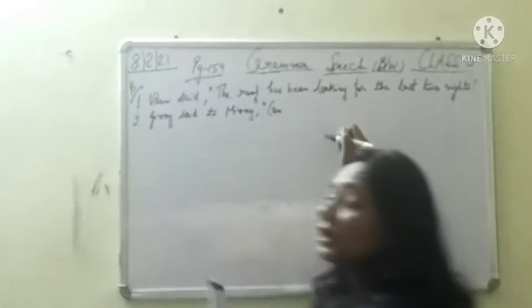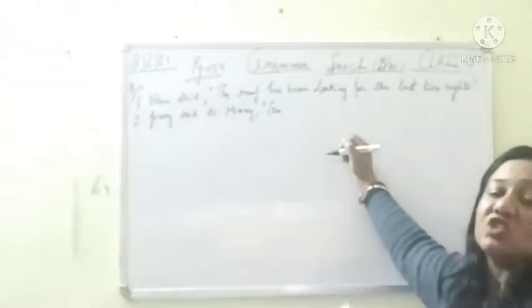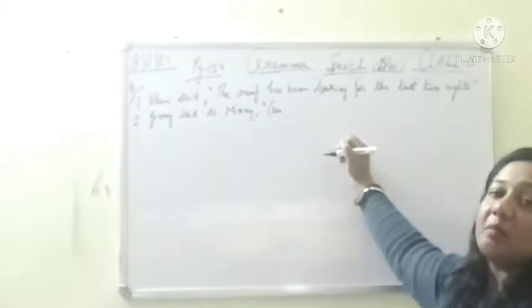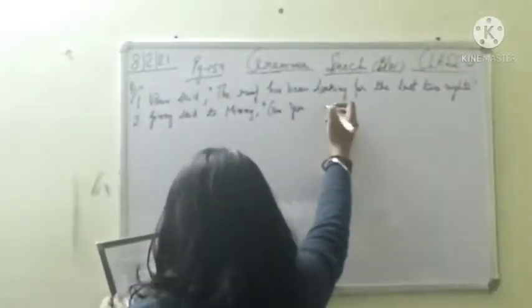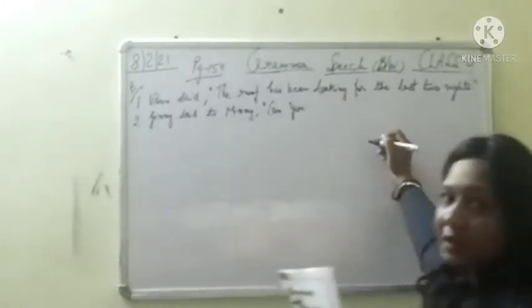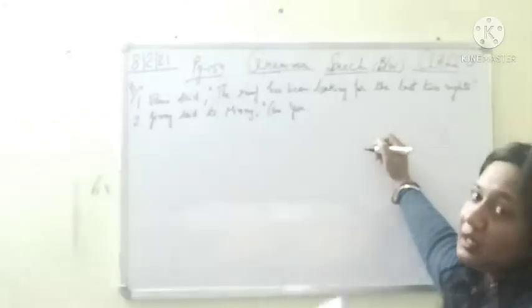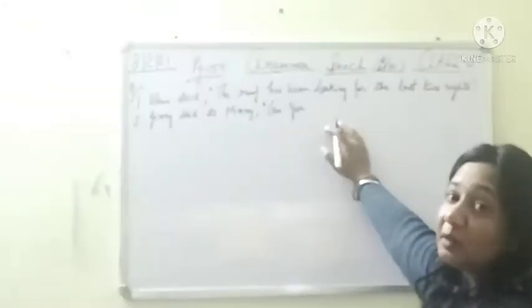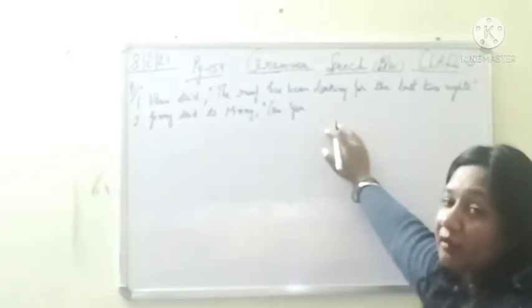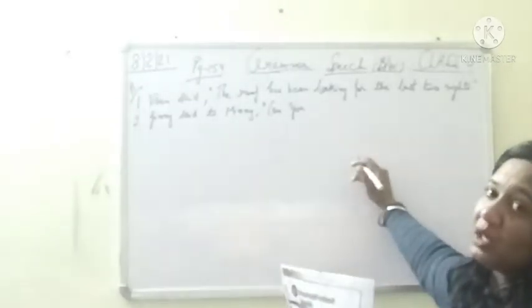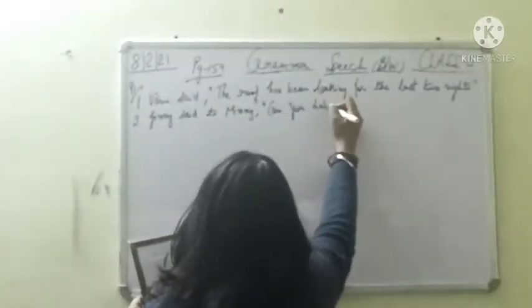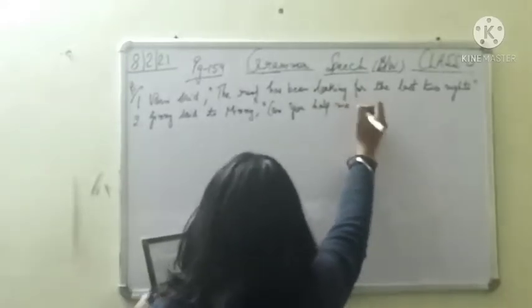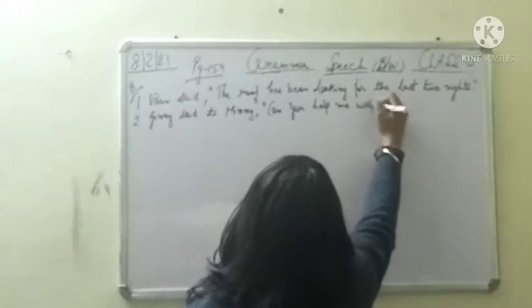Can. We have already done that in indirect speech can changes to could. So अगर हम direct की बात कर रहे हैं, so could का क्या हो जाएगा? Opposite, that is can. So can you. She changes to you. First person changes to second person and third person in the indirect speech. लेकिन अगर आपके पास पहले से थर्ड पर्सन है indirect में और हमने अगर उसको बनाना है सेकंड एंड फर्स्ट पर्सन में, तो सेकंड पर्सन में क्या यूज करते हैं? you. So can you, and plus it is an interrogative sentence. Help me with the homework.